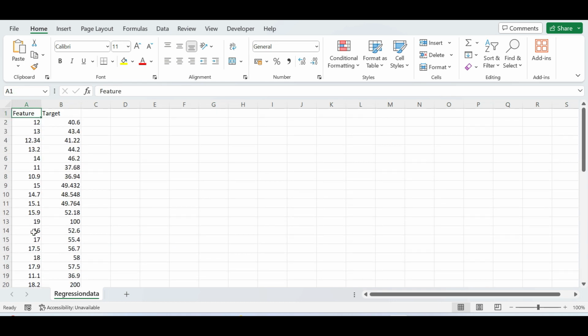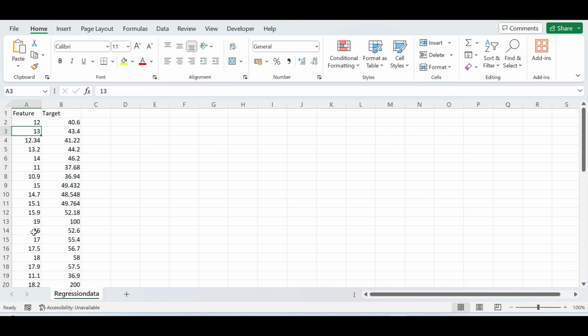It means I want to make a relation between feature and target. See, whenever you know your target, whenever you know exactly what you're trying to do, it's a supervised problem, because here we have the feature and the target. It means each data point is labeled with the target, so it's supervised data. In supervised learning, your problem will be either regression or classification.